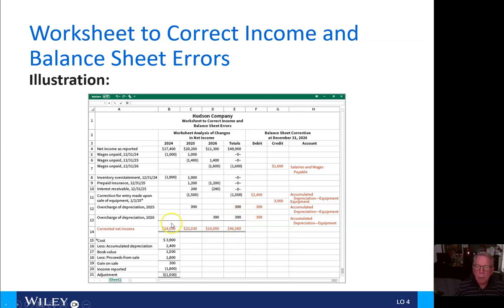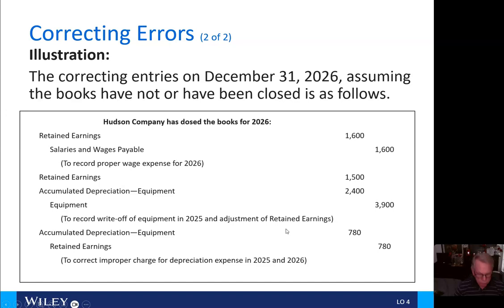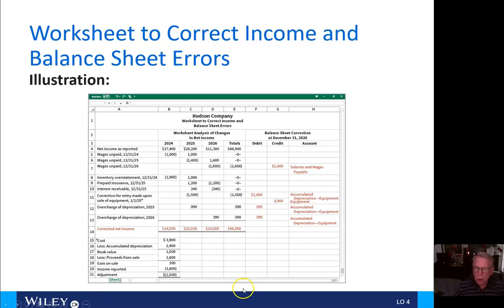and the cost for this entry here for the sale of equipment, it cost us $3,900. The accumulated depreciation was $2,400. The book value was $1,500. So we had less the proceeds from the sale of $1,800, leaving us with a $300 gain. So the income that actually was reported was $1,800. So we need that $1,500 adjustment that you see here.